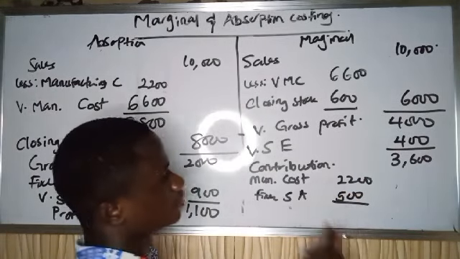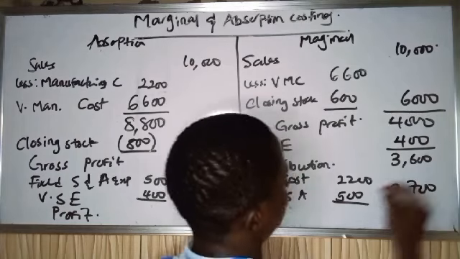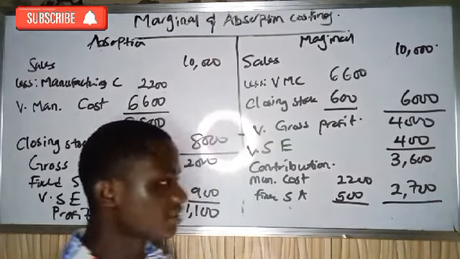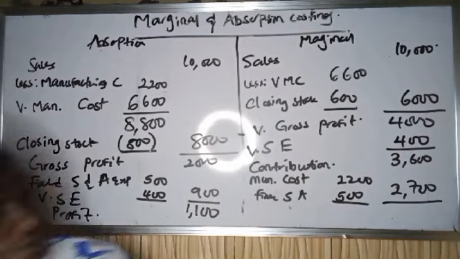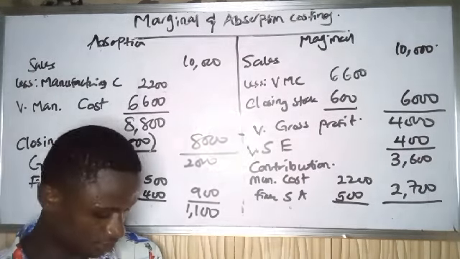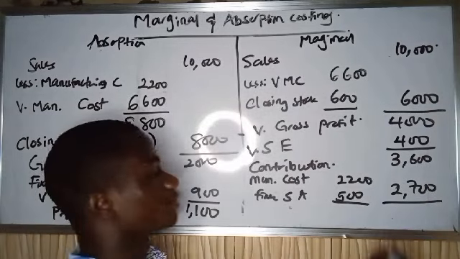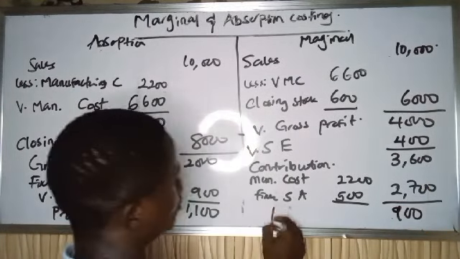If you add these two up, you get 2,700. So 3,600 minus 2,700 will give you a 900 naira profit.